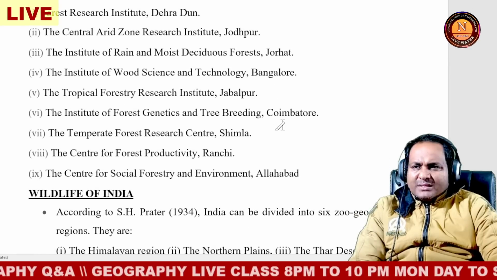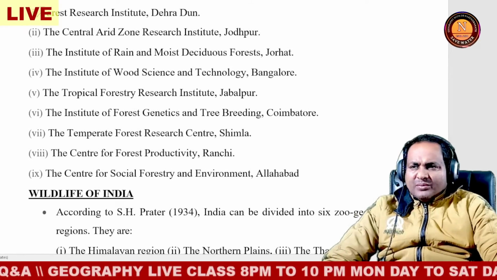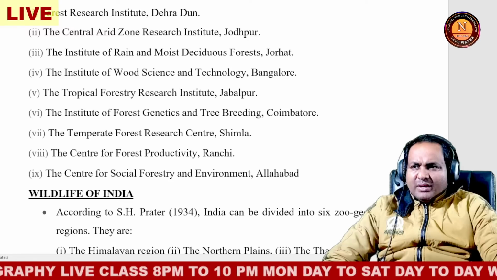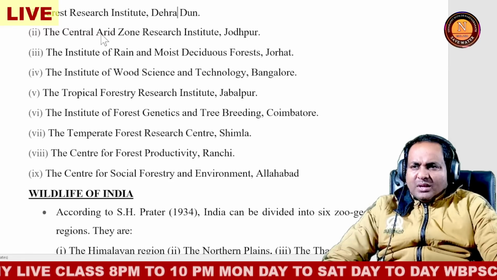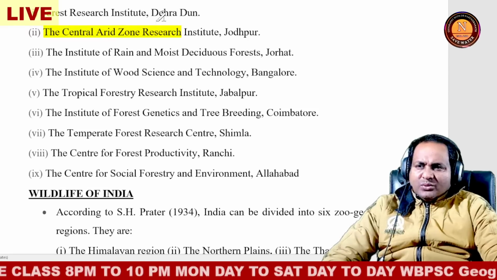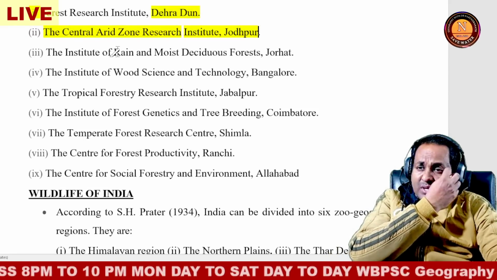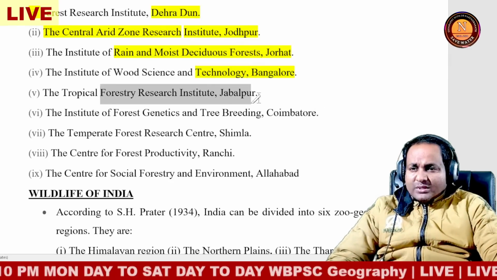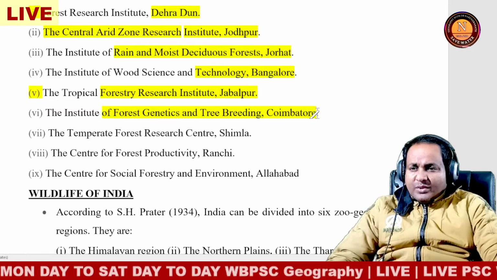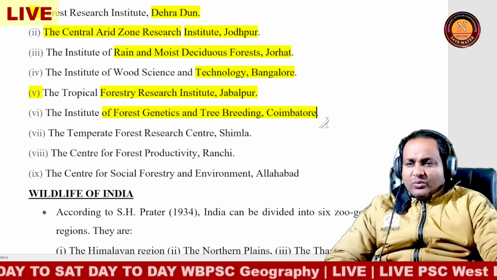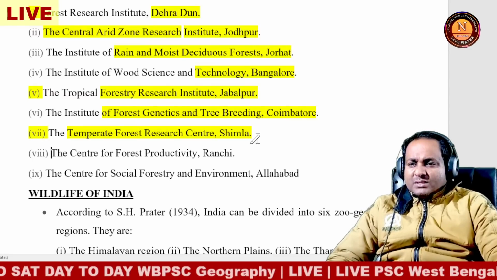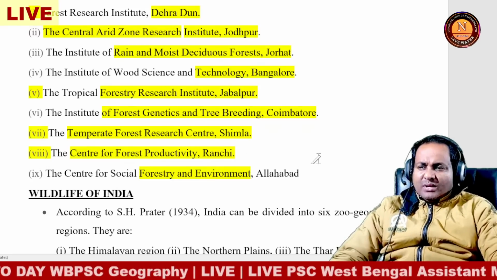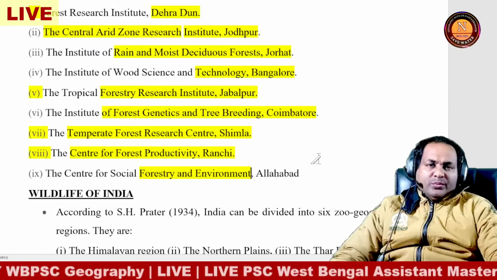Under the Forest Research Institute, there is the forest research in Dehradun, and also there are different places in India, not only Dehradun. There is the Central Arid Zone Research in Jodhpur, the Institute of Forest Productivity, the Institute of Wood Science and Technology in Bangalore, the Tropical Forest Research Institute in Jabalpur, the Institute of Forest Genetics and Tree Breeding in Coimbatore, the research center in Shimla, the Center for Forest Productivity in Ranchi, and the social science forestry and environment in Allahabad. So there is a big opportunity for agriculture.